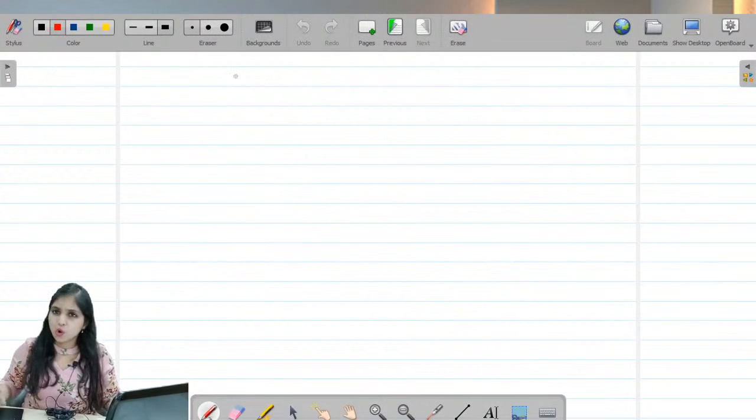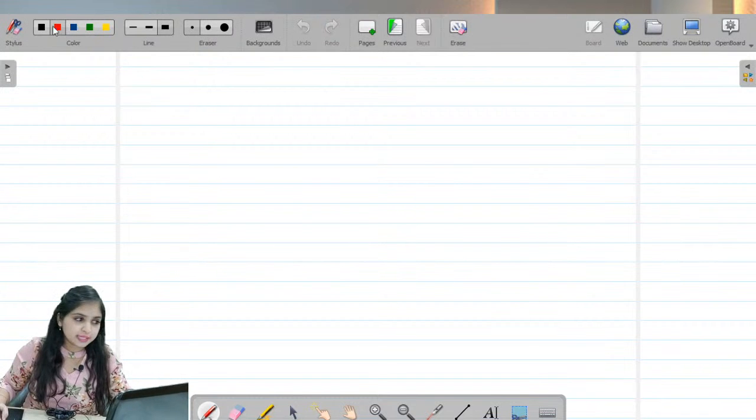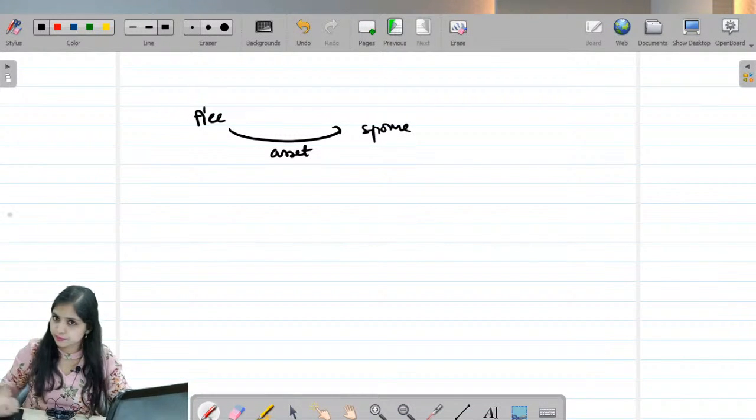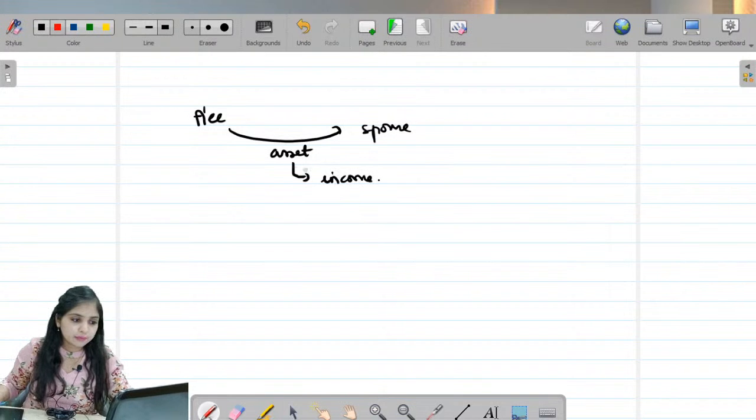By now all of you would have realized that this question is based on the clubbing chapter. The clubbing chapter tells us one simple thing. If an assessee transfers any asset to his or her spouse, then whatever income is generated from this asset will be taxed in the hands of the assessee.